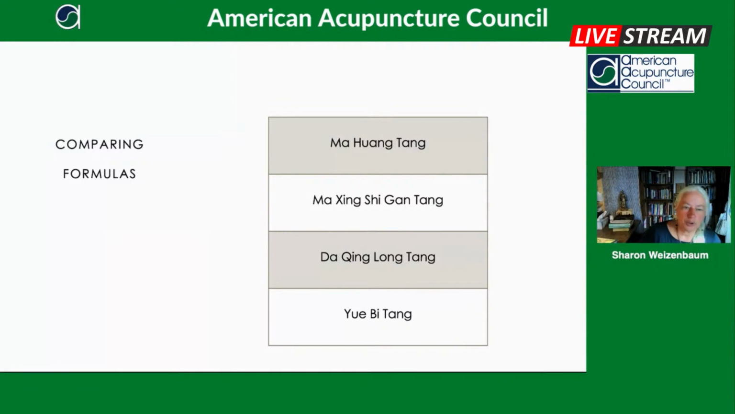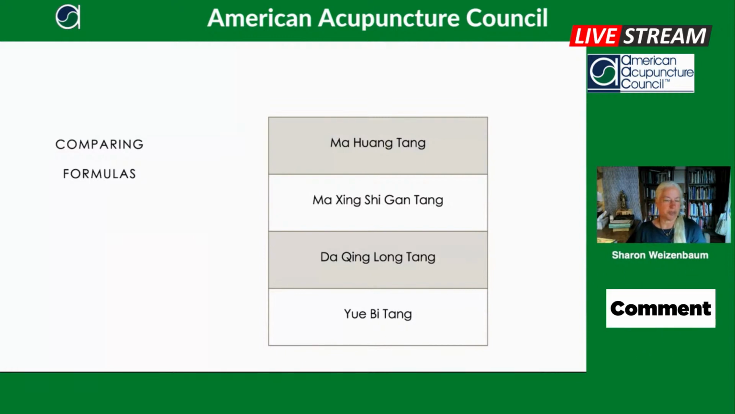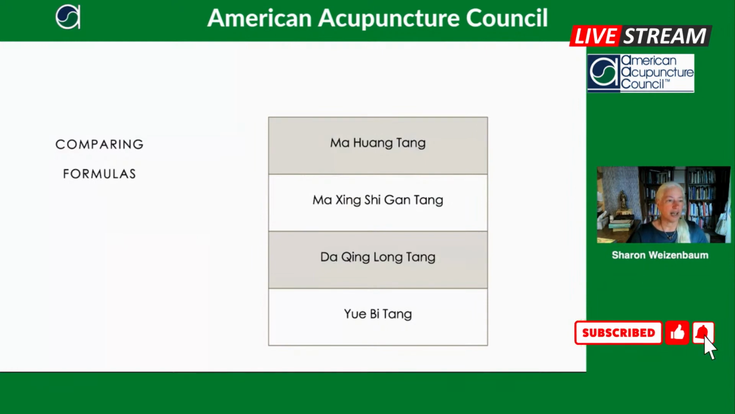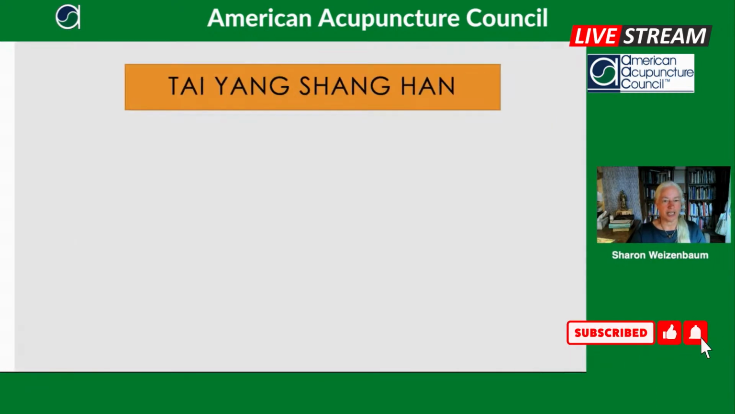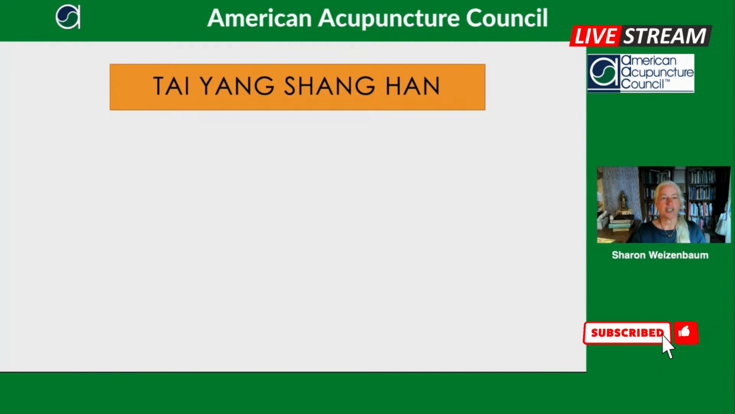Okay, so we're going to be looking at using Ma Huang safely in relation to some formulas and what Ma Huang does in these formulas and how it's used differently, so we can get an idea of which formulas are really strong and bring out certain characteristics of Ma Huang and which are actually quite gentle, even though they have Ma Huang in them. So we're going to be looking at first, this idea of cold damage, Taiyang Shanghan.